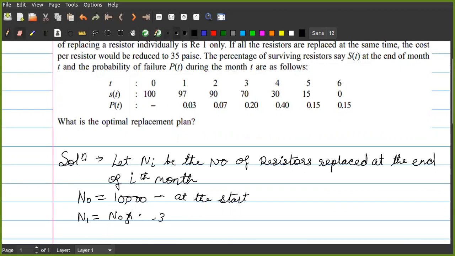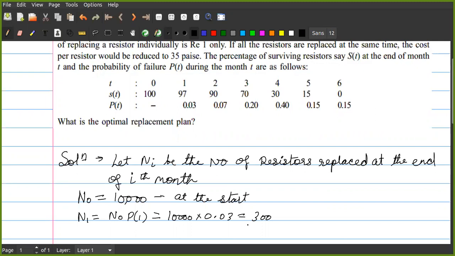Let me write this in formula form: N1 equals N0 into P1. That will be equal to 10,000 into 0.03, which is 300. Is it correct, students? Yes, sir.